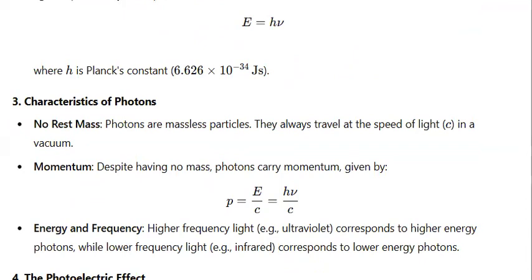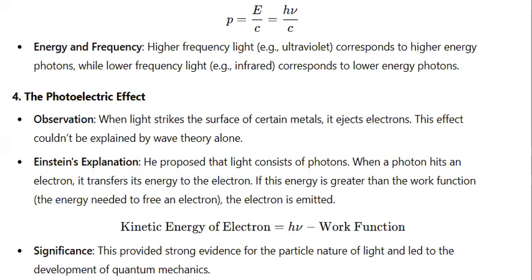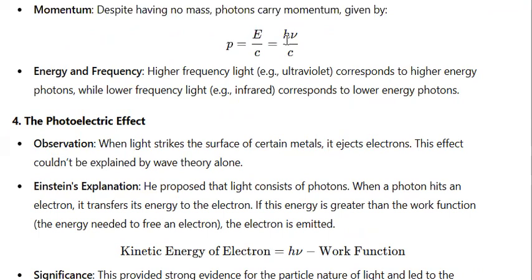Now, if you recall in the earlier chapters, what was momentum? Momentum is basically when you multiply mass and velocity, the product of mass and velocity gives you momentum. Although photons don't have any mass, they still have velocity. Therefore, they have momentum. And this is the formula P equals to E over C. And this can be easily converted into h times v over c. h is the Planck's constant.